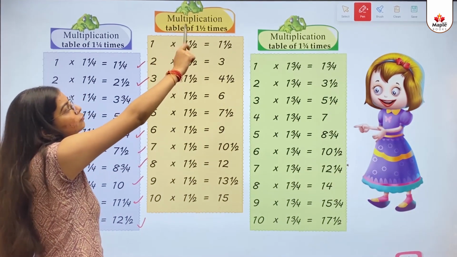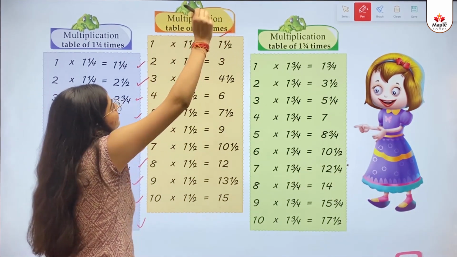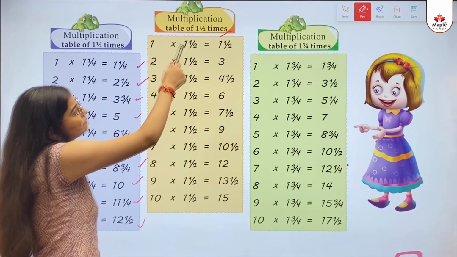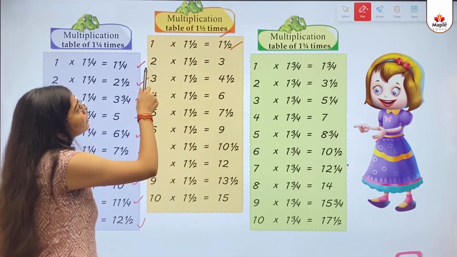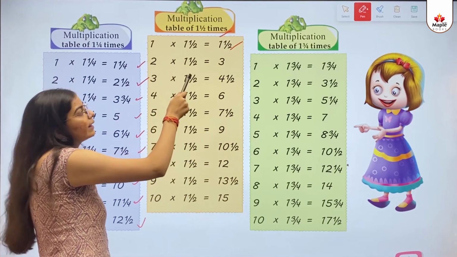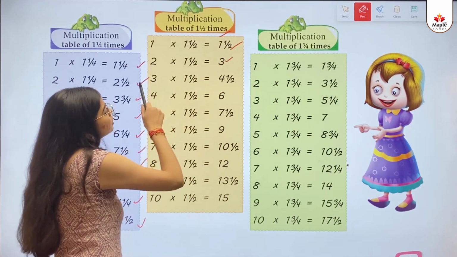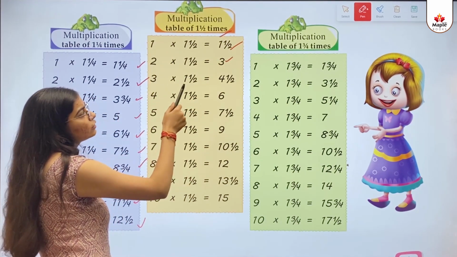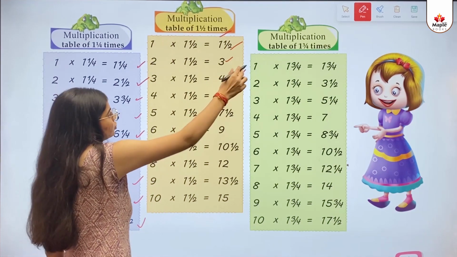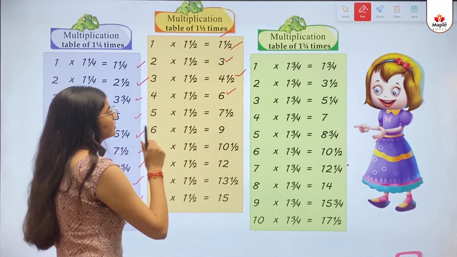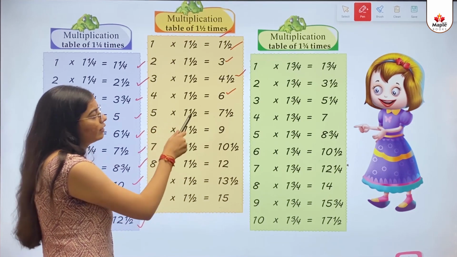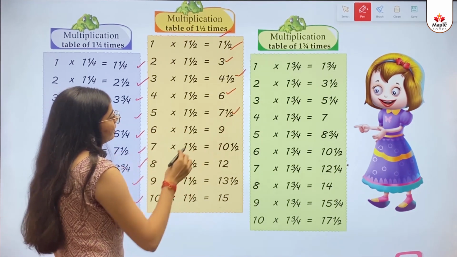Multiplication table of 1 by 2 times. 1 multiply 1 by 2 equals to 1 by 2. 2 multiply 1 by 2 equals to 3. 3 multiply 1 by 2 equals to 4 1 by 2. 4 multiply 1 by 2 equals to 6. 5 multiply 1 by 2 equals to 7 1 by 2.